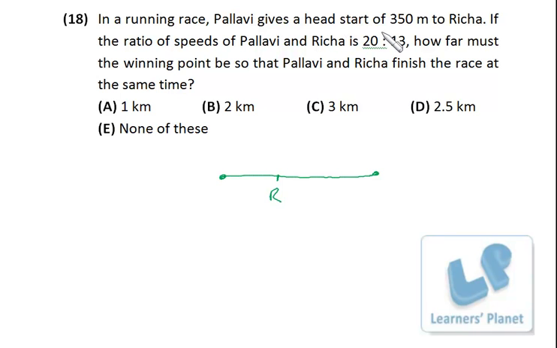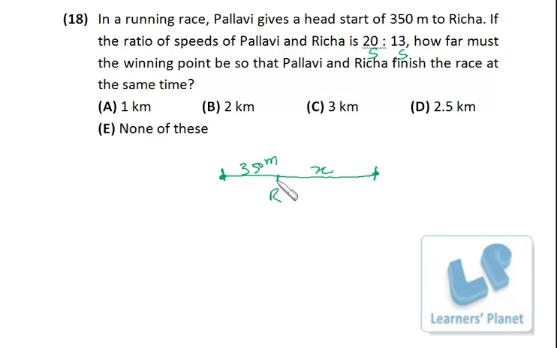Just listen to me once again. To give a head start means when Richa reaches here, Pallavi is starting from here, and this distance is 350 meter. That means when Richa covers 350 meter, then Pallavi starts, right? I suppose this distance to be x. So the total distance of this race course is 350 plus x. Now I assume the speeds are 20s and 13s. Okay, now listen to me carefully.